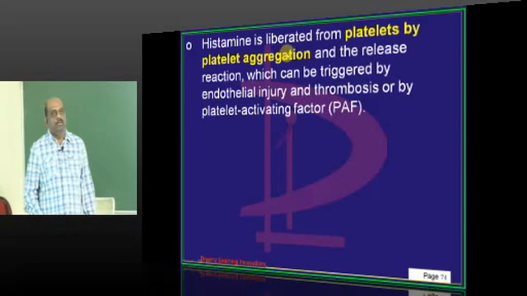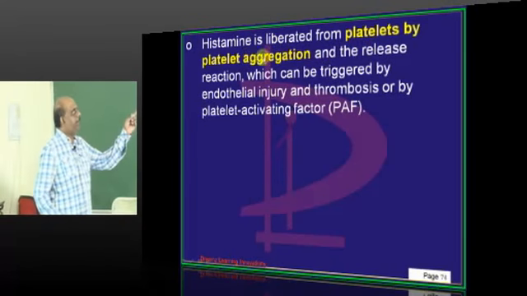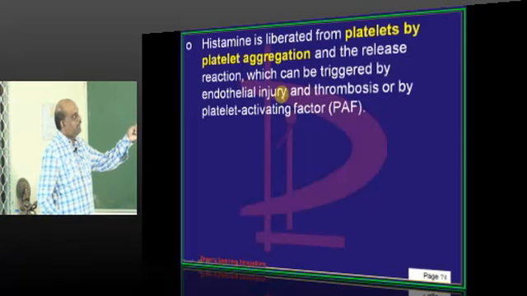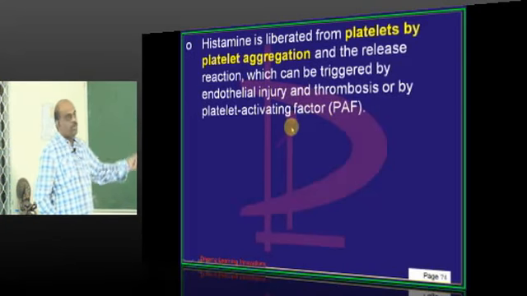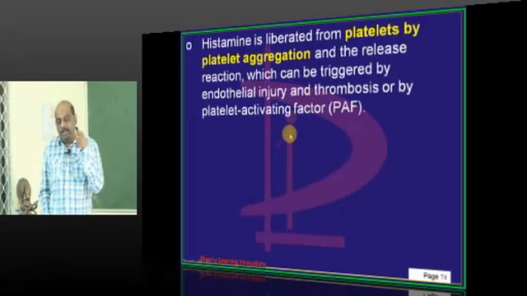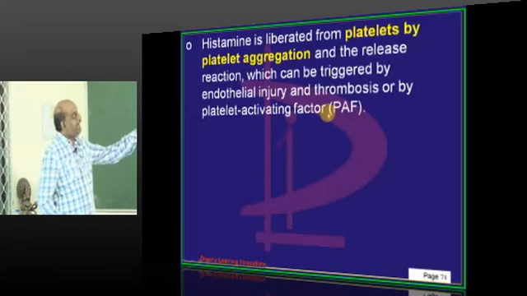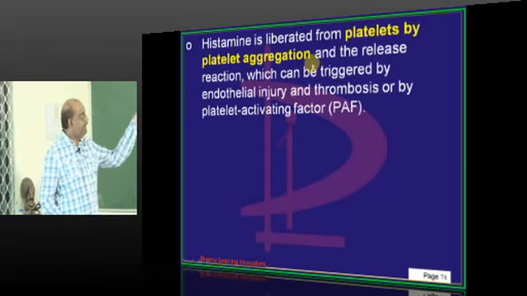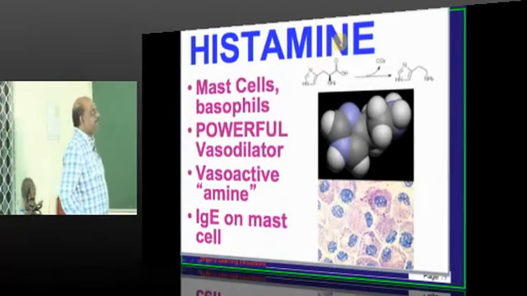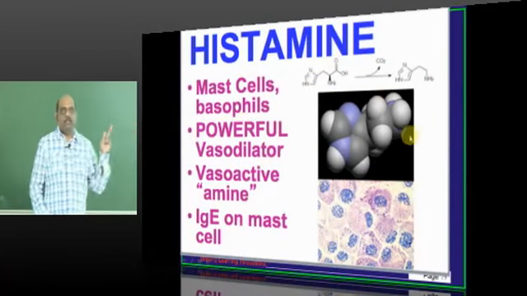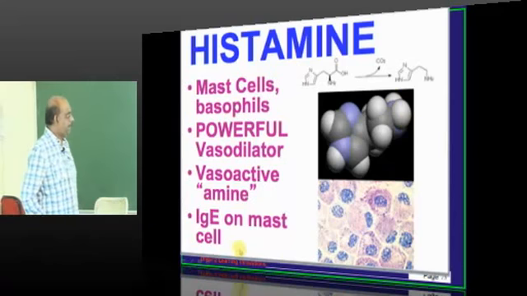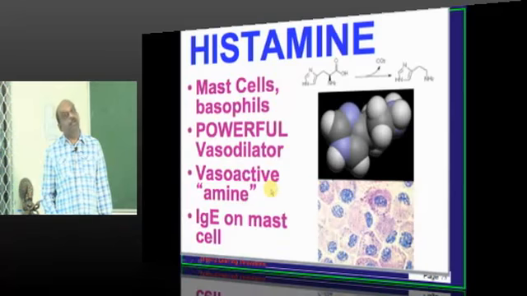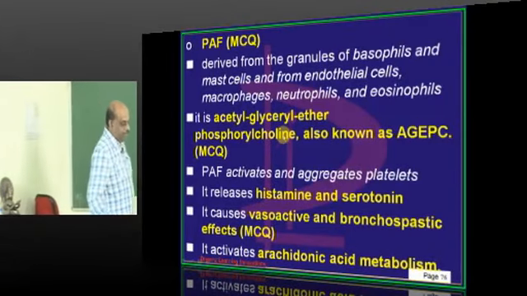So, histamine is also liberated from platelets. And who triggers the platelet released histamine, doctor? Platelet activating factor. Any thrombosis or any endothelial injury, any of them can lead to the release of the histamine by the platelets. So to summarize, mast cells, basophils, platelets, any of them can release the histamine, which is a powerful vasodilator and a vasoactive amine, and immunoglobulin E is the buzzword which you need to remember.